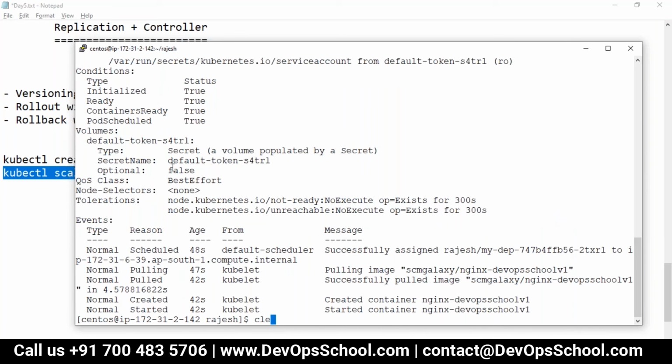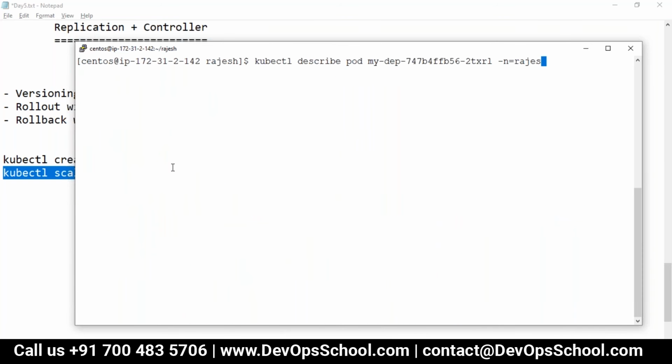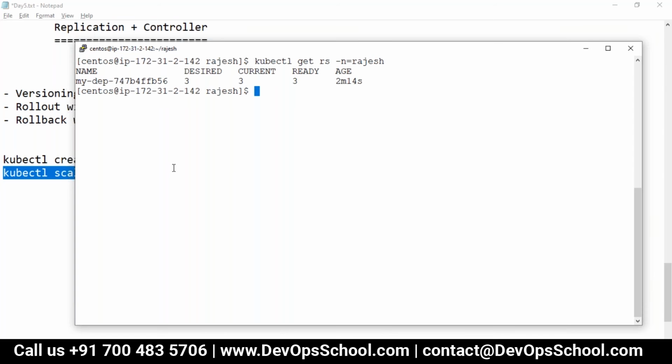Can we check this replica set? So deployment, when you do that, it creates a replica set by default. You can create it separately also, but see here. This is the replica set. How many? Desired, current, ready. It's an extension, the next version of RC only. Okay, you want to describe this?